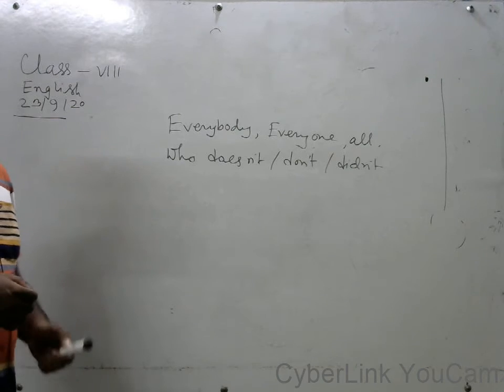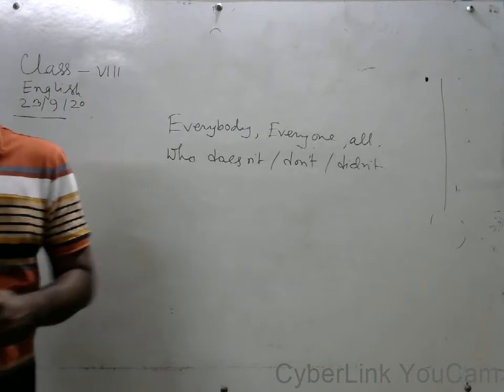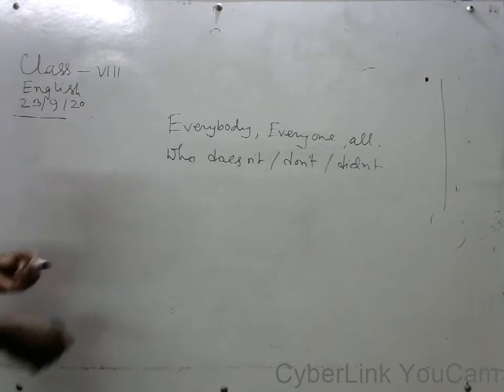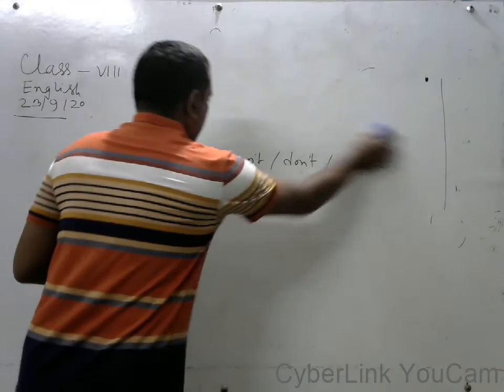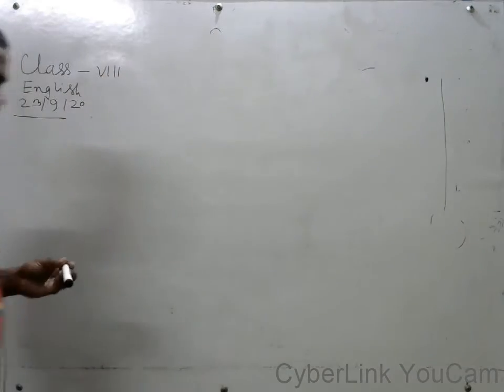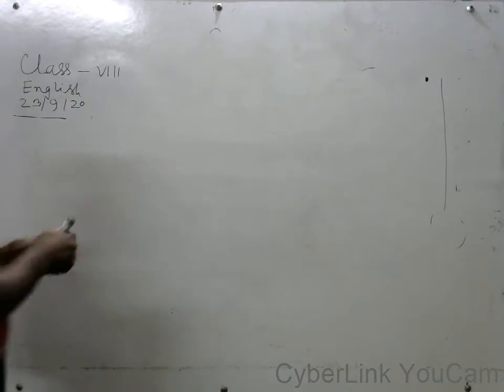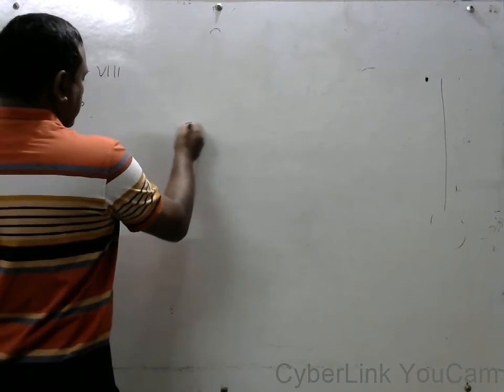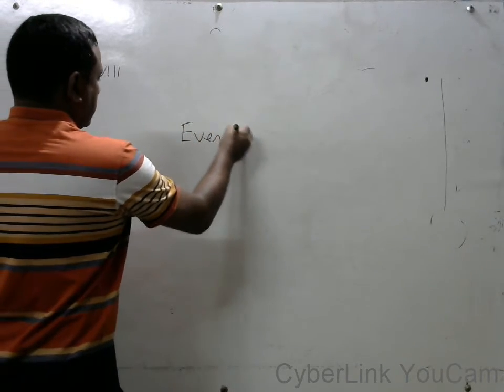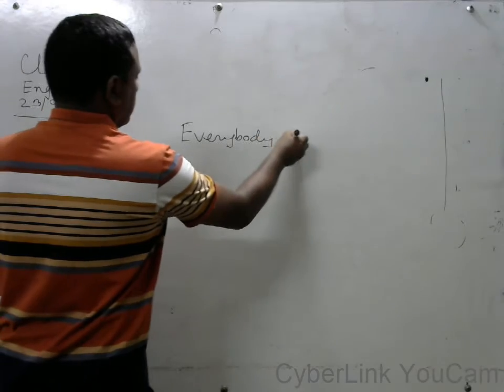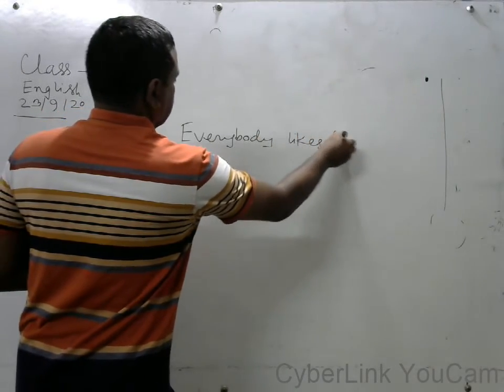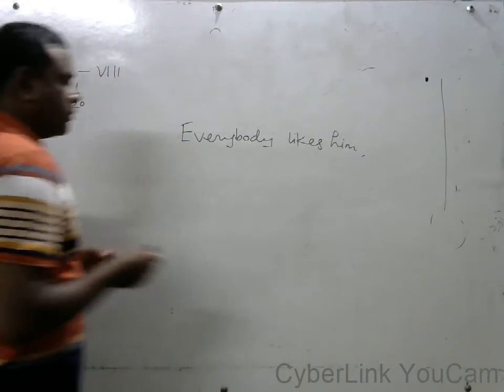According to the tense. Suppose I will write a sentence on the board. Everybody likes him. Everybody likes him.